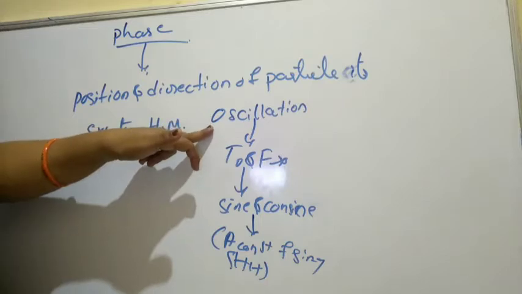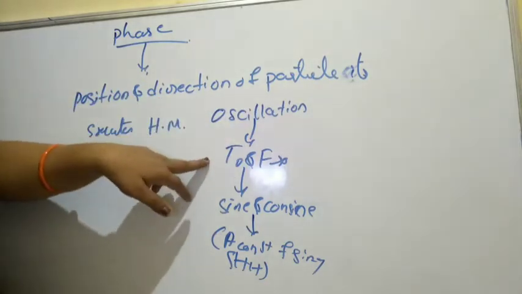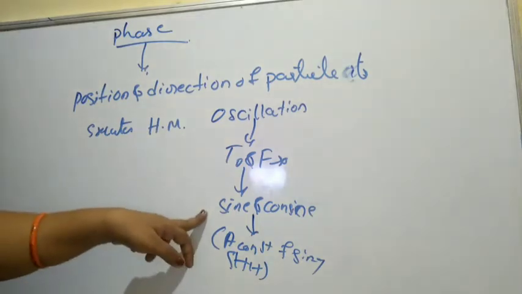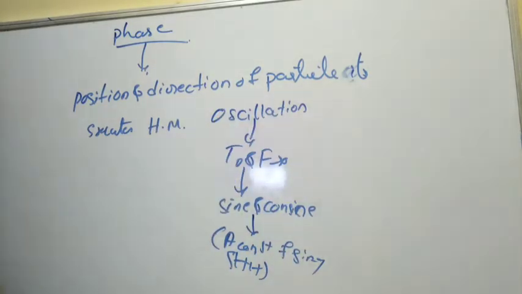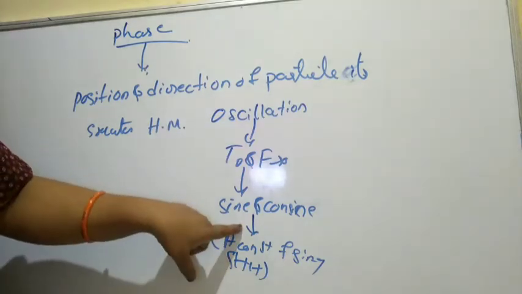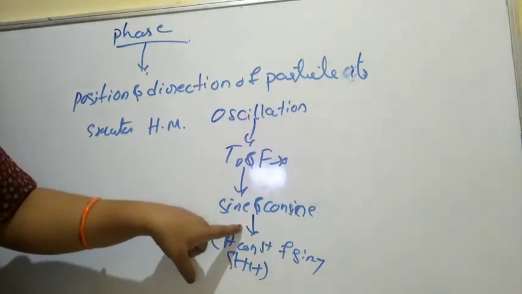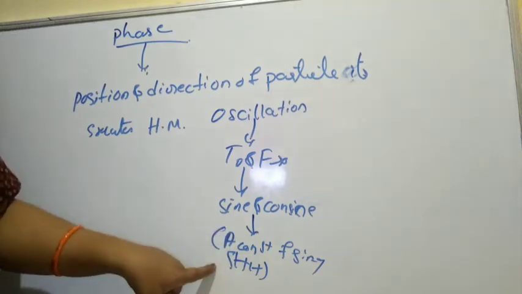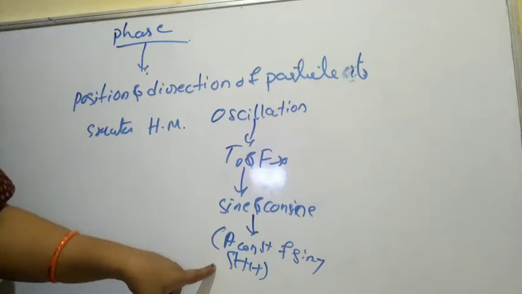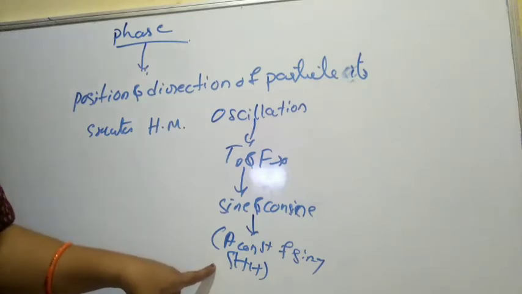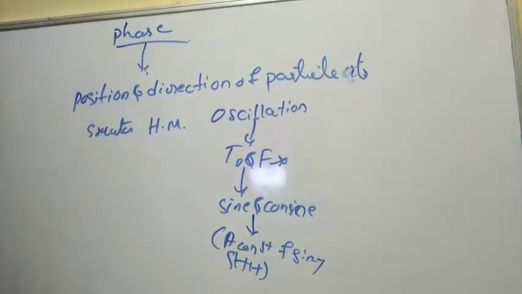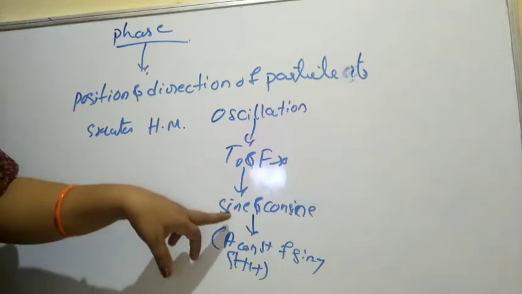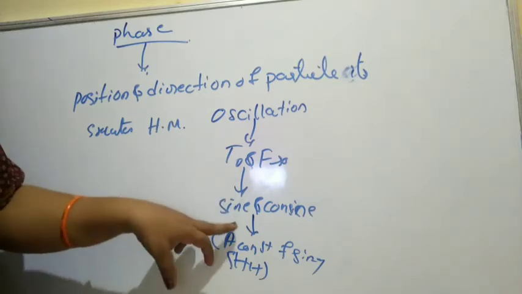If oscillation means the body is executing to and fro motion, when it experiences the to and fro motion, it can be expressed in terms of sine and cosine. That means it is a harmonic oscillation motion. So oscillation is a to and fro motion, and when it exhibits that, it can be expressed in terms of sine and cosine.